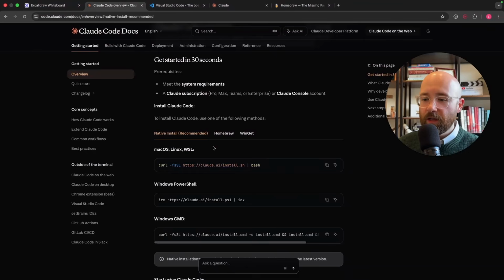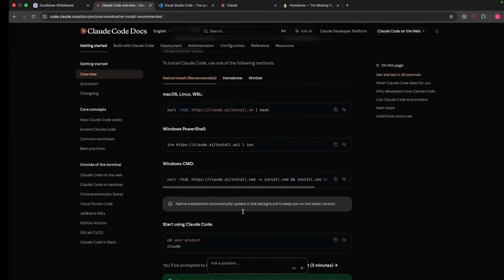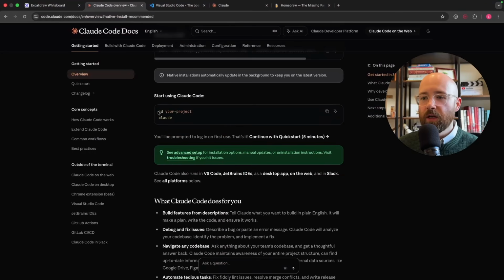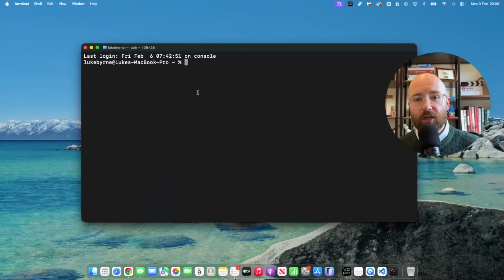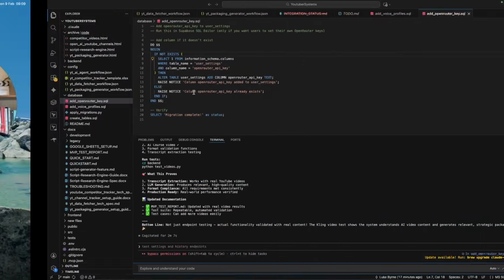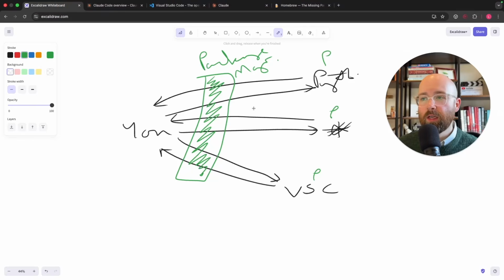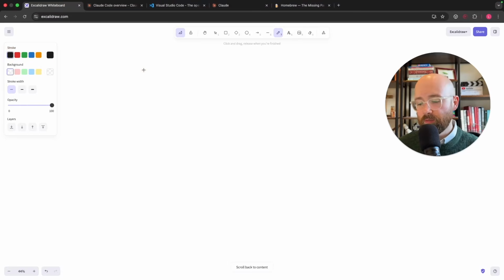So that's how you install Claude Code, and then once you have it, all you have to do is cd into your project, and then just write Claude. So cd, what does that mean? It means change directory. So if you think of files in an operating system, you have a bunch of files. It'll be obvious if you know. If you don't know, whatever.